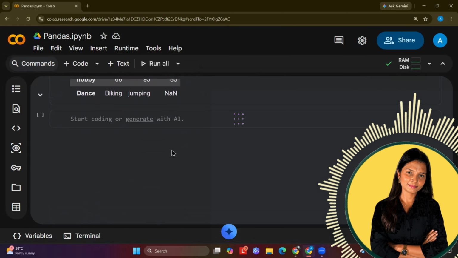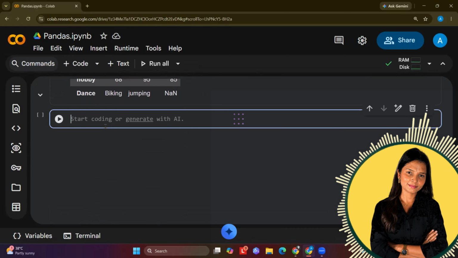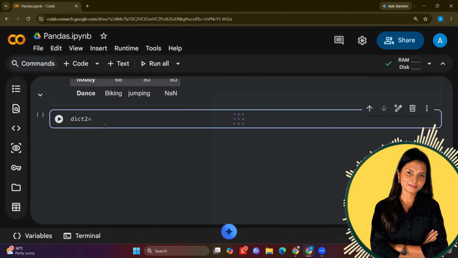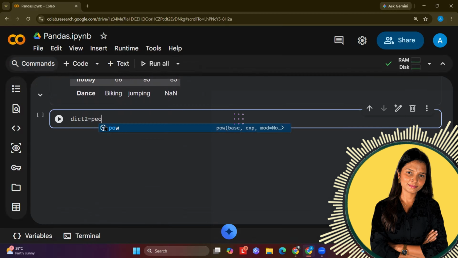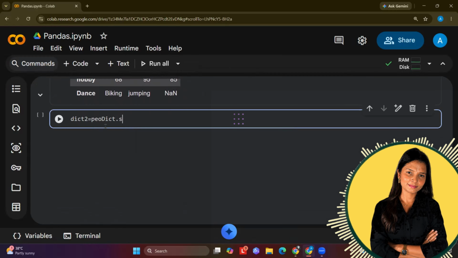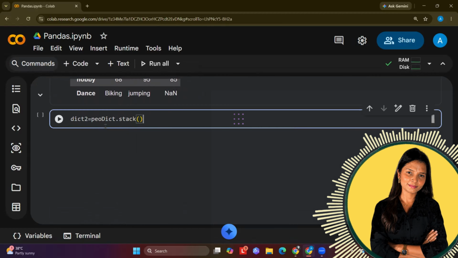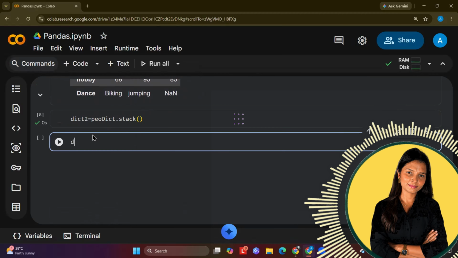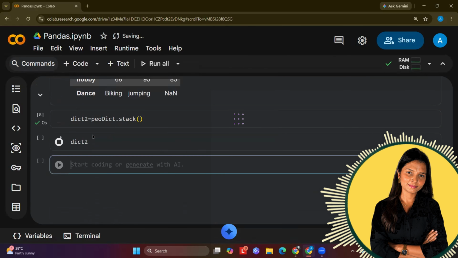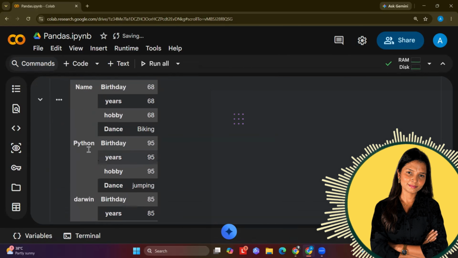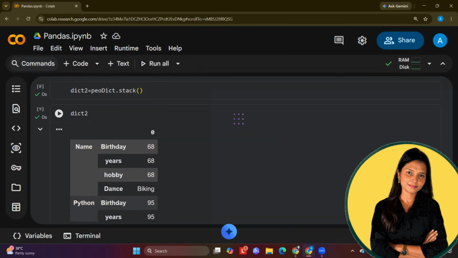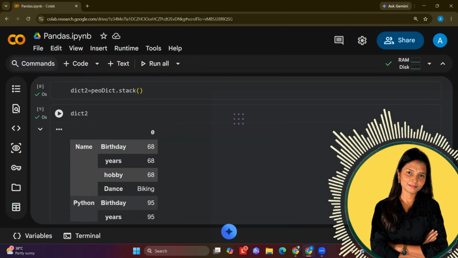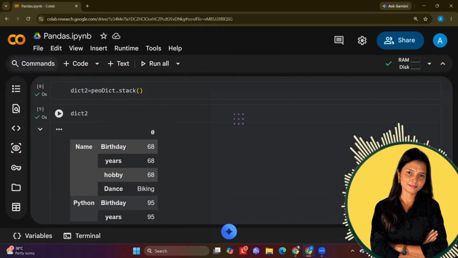Okay, there is one more. Let's say I'm creating dict2, which is equals to PODict dot stack function. Now what will this do? I'm going to print the dict2. Now you see what happens. This is how it stacks. We call it the stacking method when you want to push the lowest column level after the lowest index.